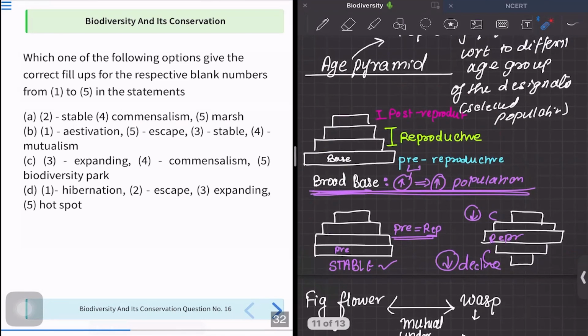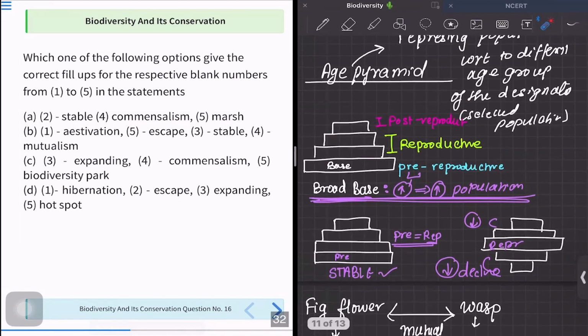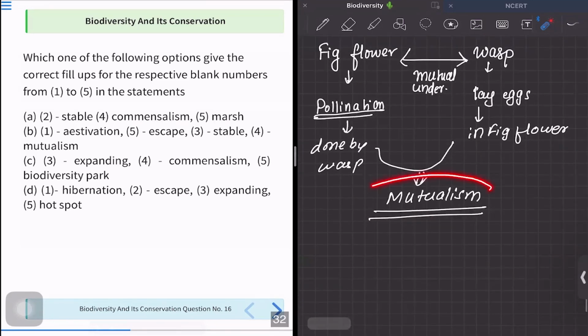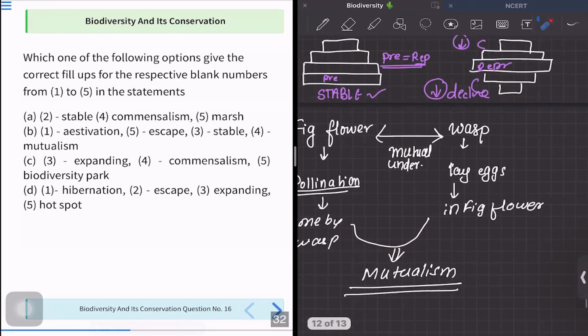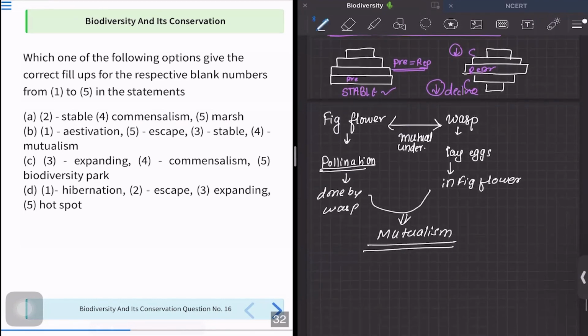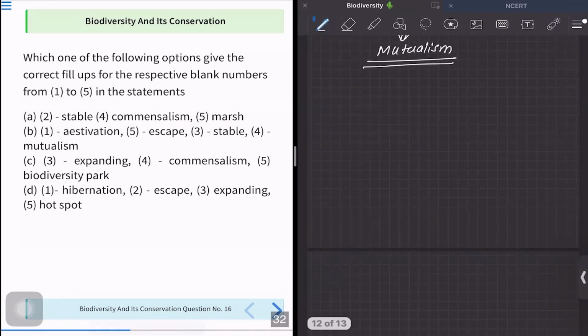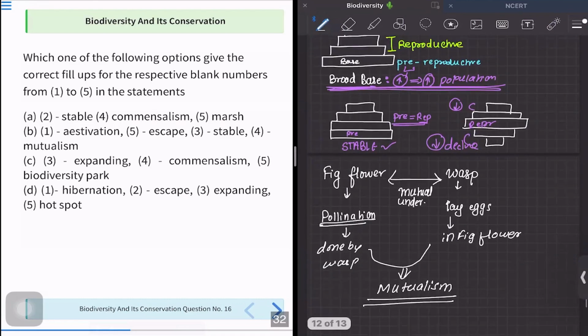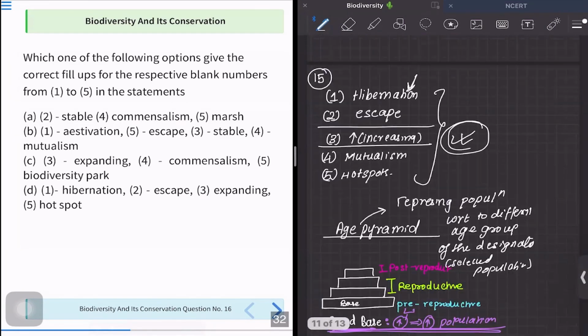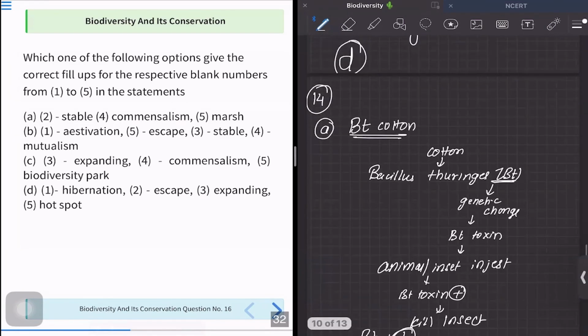Okay? So we have understood about age pyramids as well as we have learned a new topic of mutualism. There were 3 to 4 different questions that can be formed from this concept. So that's it. We have discussed this concept. Now let us move to the next question.